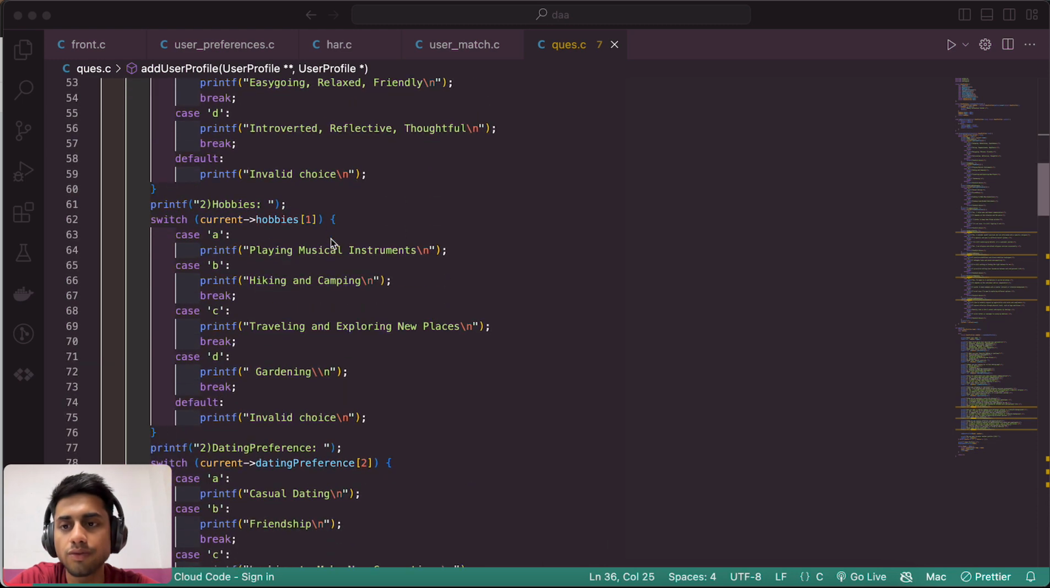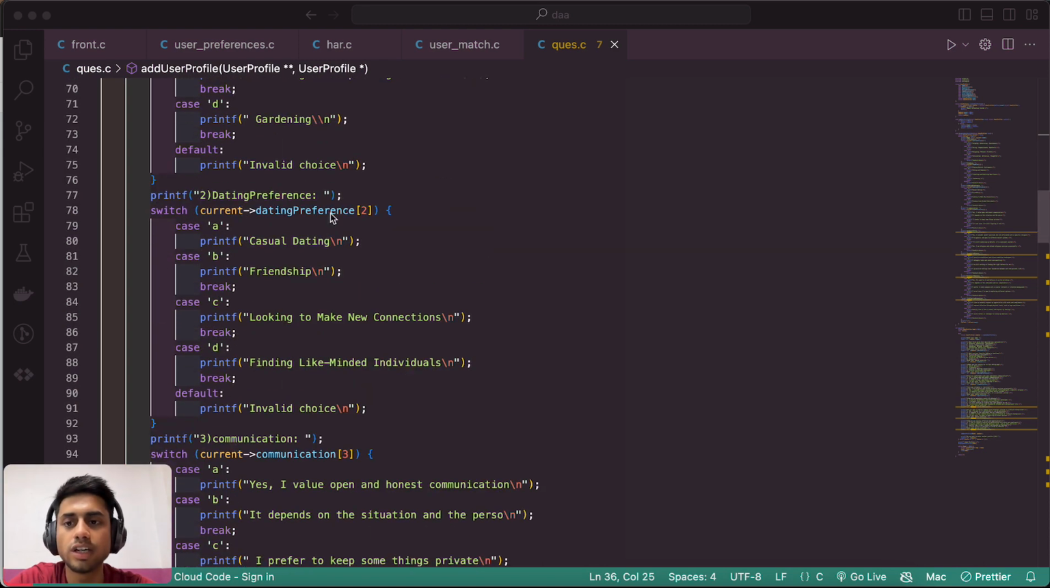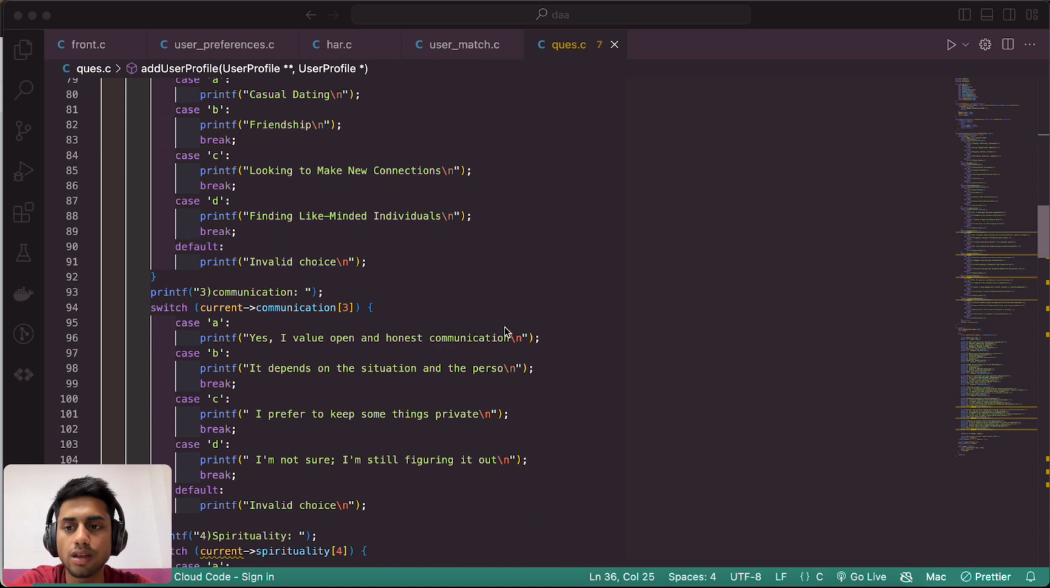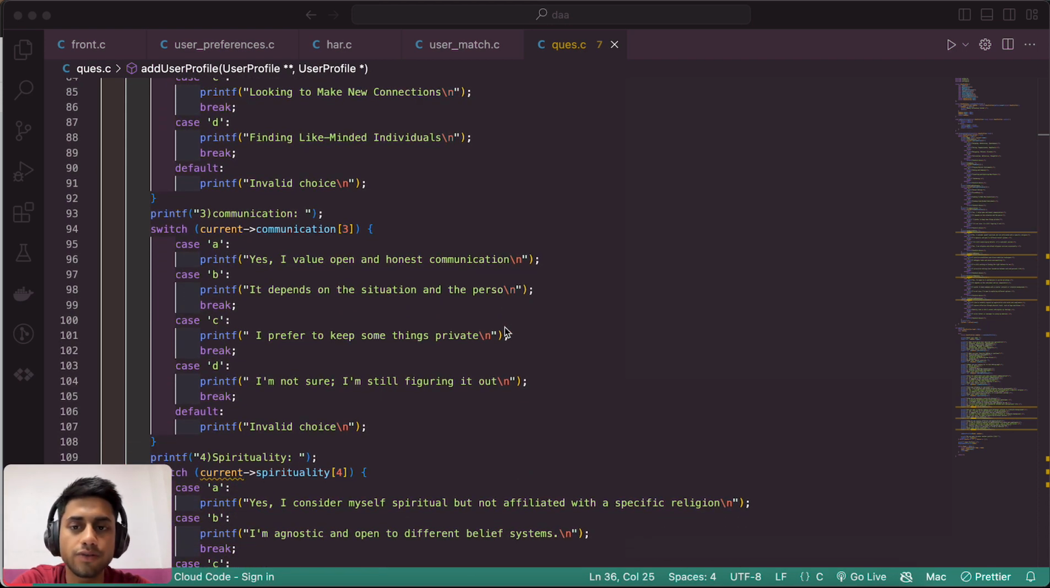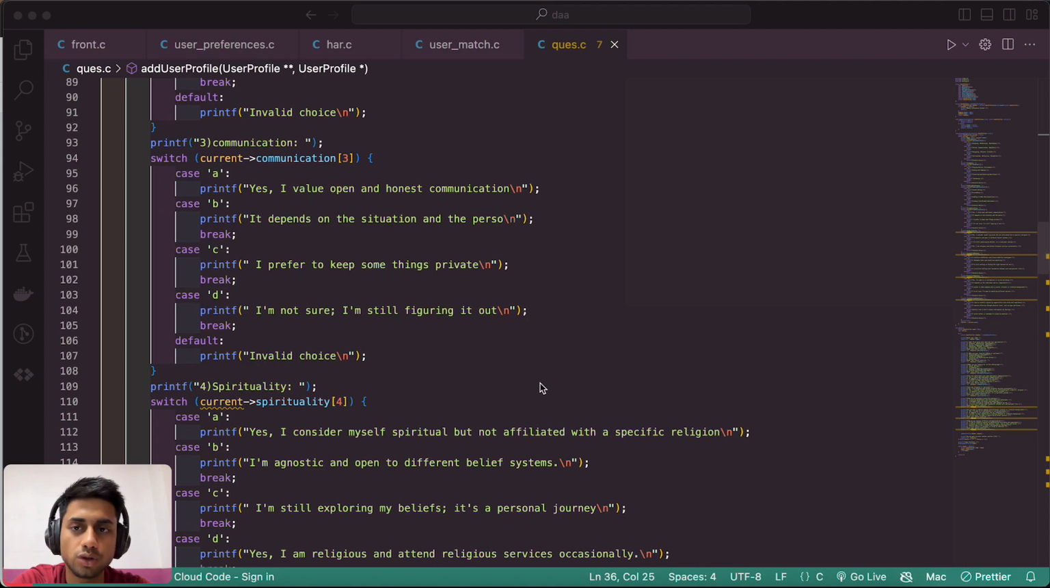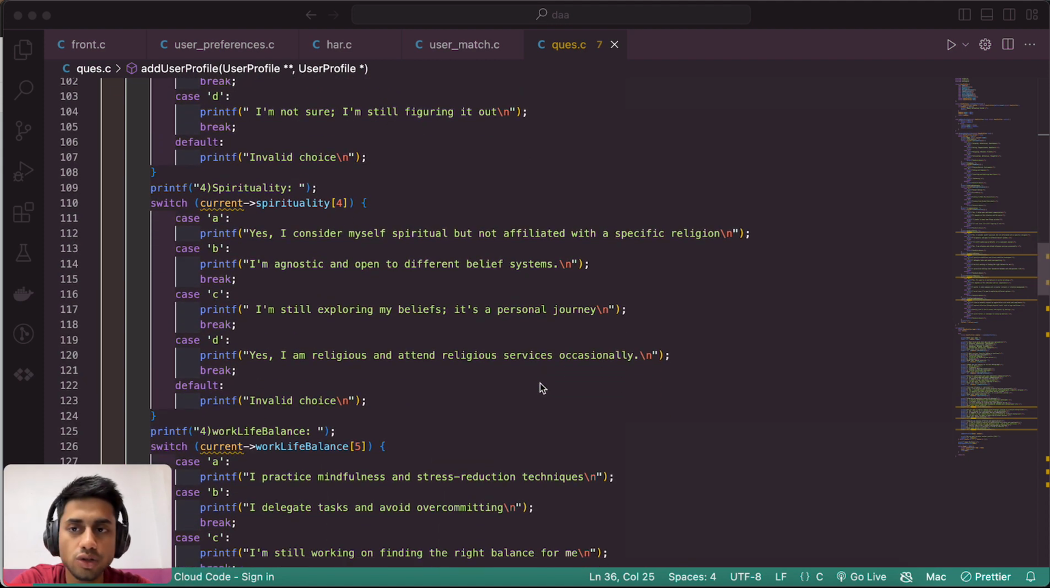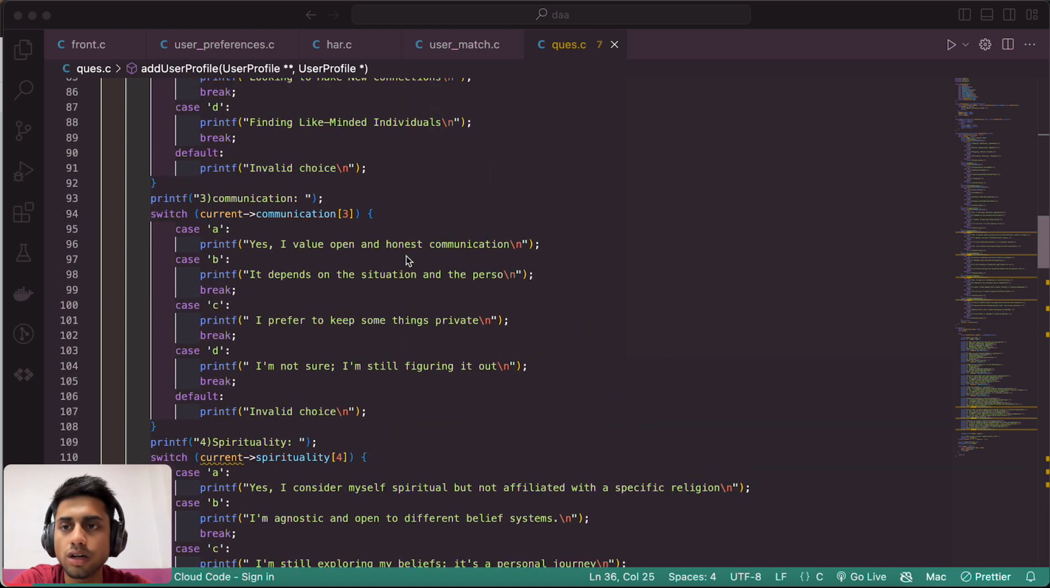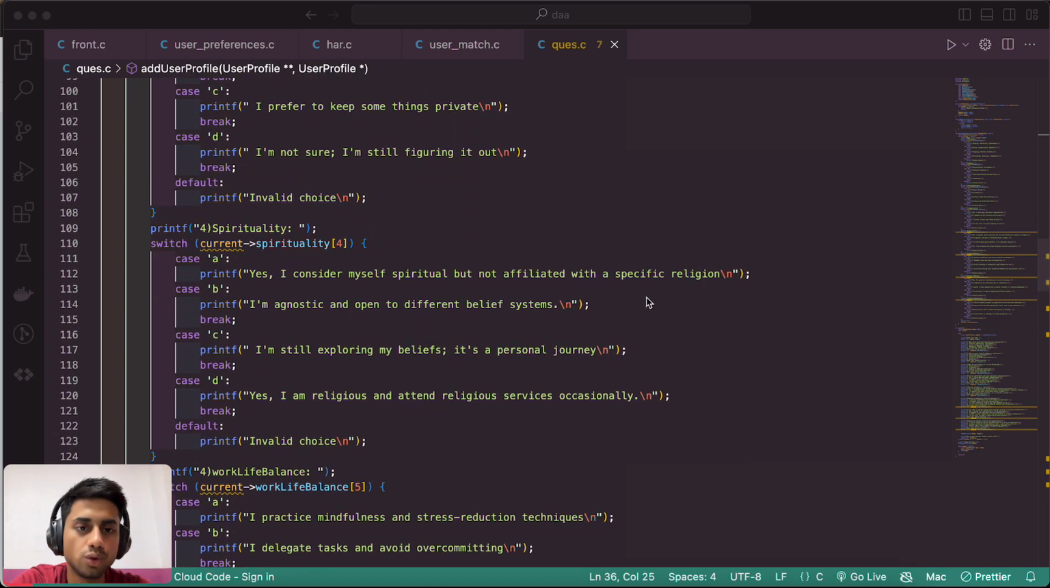And second, we go for the hobbies like playing music, internet, hiking, camping, gardening, reading, etc. Go with the date preference, like casual date, friendship, looking to make new connections. Go with the communication. For communication, there are also 4 types of options. We go for the spirituality, which also has 4 types of questions.